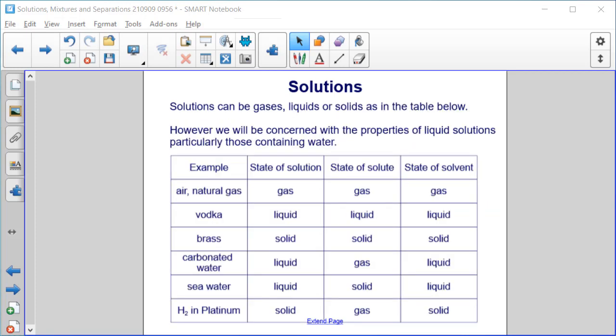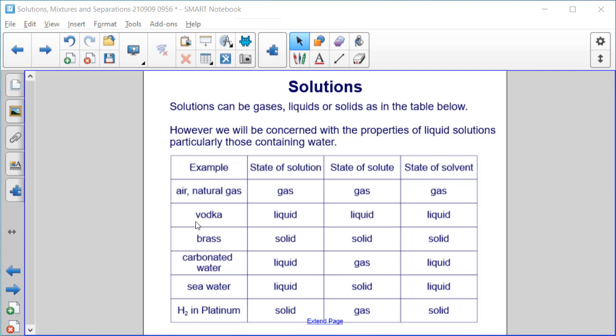Solutions can be mixtures of gases, liquids, or solids, as shown in this table of examples. However, we are going to concern ourselves with the properties of liquid solutions, particularly those containing water, for the rest of this presentation. But just as an example, there is a solution of air and natural gas. The solution is gas, the solute is gas, the solvent is gas.